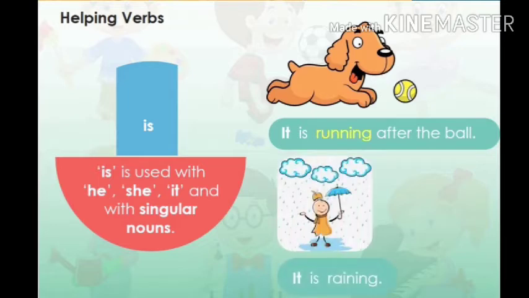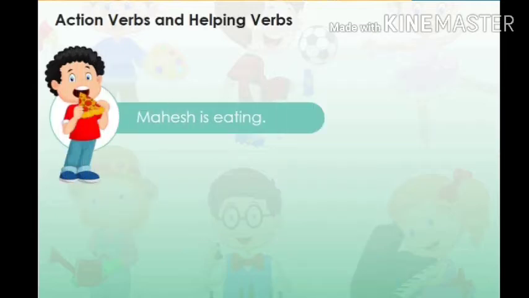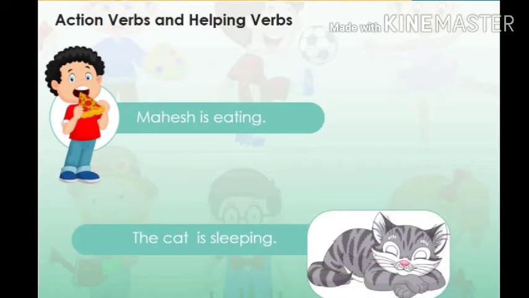Here, running and raining are main verbs, and the helping verb is helps in telling that the main actions of running and raining are happening now. Example: Mahesh is eating. The cat is sleeping.